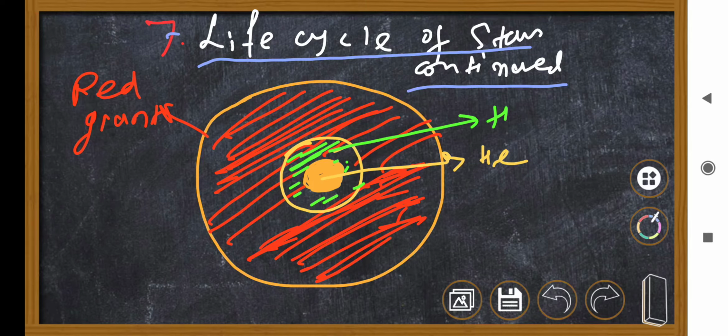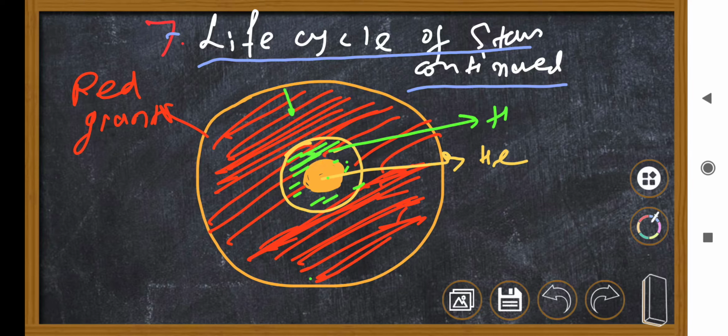Hello everyone. So in the last lecture we learned about the life cycle of a star, especially a low mass star. What happens when the low mass star has used all its hydrogen? It will contract, and while contracting, it becomes hotter and hotter. The core area, which was heated enough to do nuclear fusion from hydrogen to helium, has now already changed to helium.